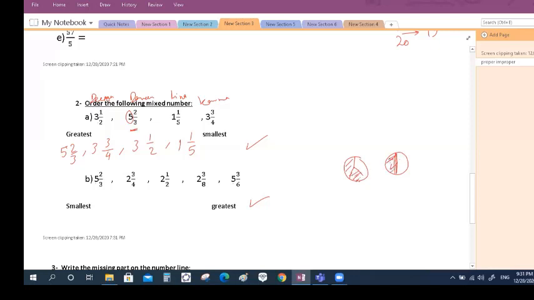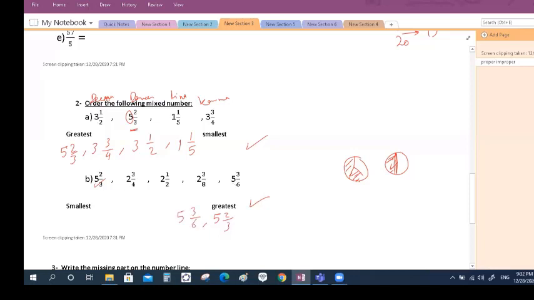Your mom gives you and your brother 2 pizzas. You eat half and your brother eats 2/3. Who eats more? Your brother. Yes, 2/3 is bigger than half. So this number is the biggest number. So I will write it here: 5 and 2/3. Before it, I will write 5 and 3/6.